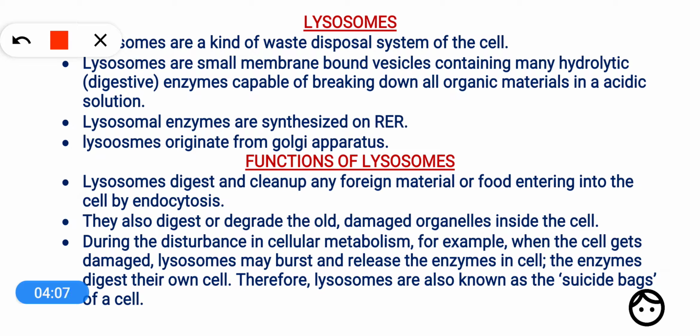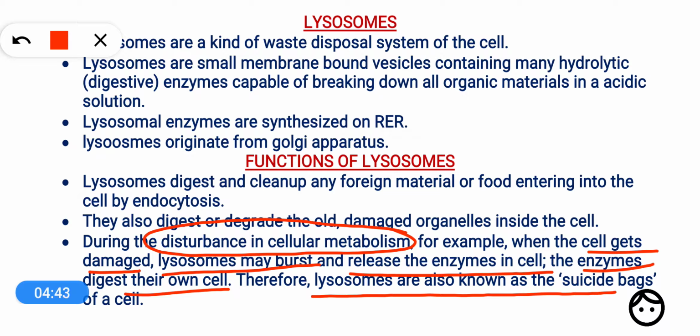If there is a disturbance in the metabolism of the cell, that is called cellular metabolism, for example, when the cell gets damaged, or because of any other reason the cellular metabolism gets disturbed, then the lysosomes may burst and release the enzymes into the cell cytoplasm, and these enzymes digest their own cell. So this is why the lysosomes are called suicidal bags of the cell.